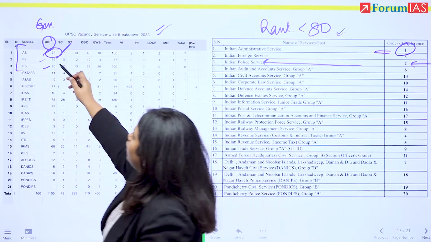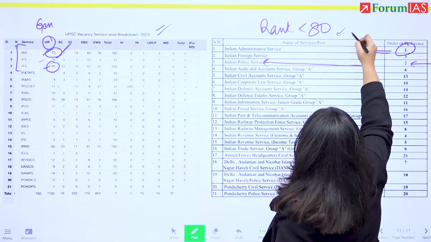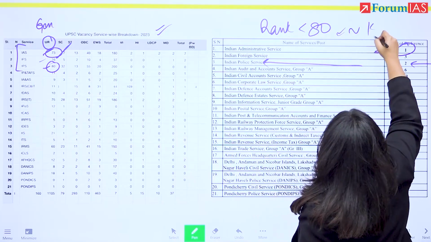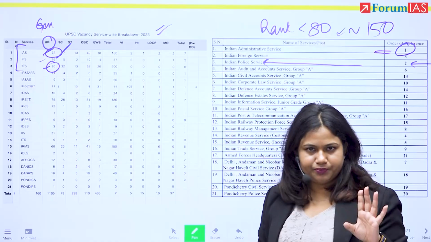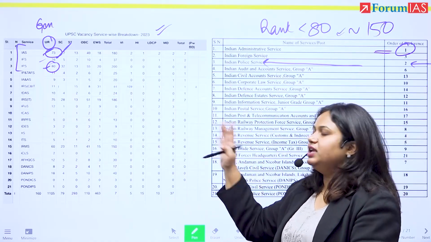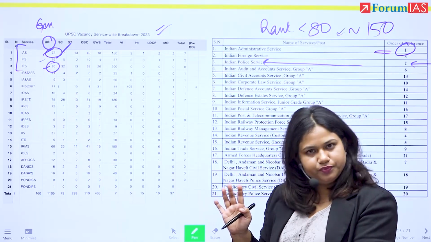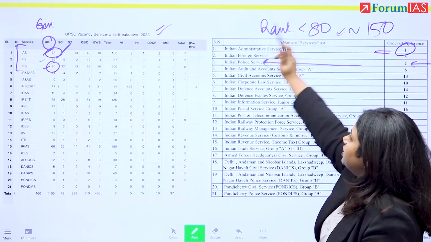Now there are 80 opportunities for you to get IPS, right? So this means your rank can be somewhere between 80 and 150, and then you can get IPS for sure. But that will only happen if you do not get IAS in your service allocation, right? This means priority 1 and 2 is dependent upon number of seats and the rank that you're going to get.